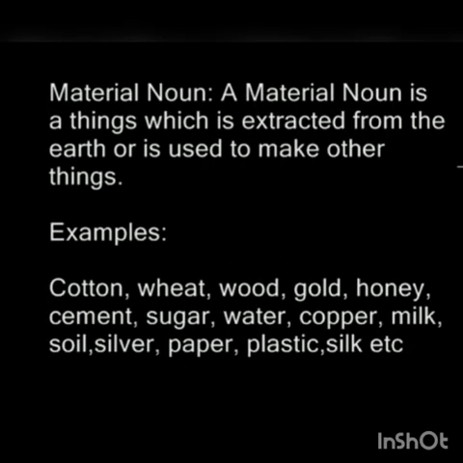Now, next we have material noun. A material noun is a thing which is extracted from the earth or is used to make other things. For example, cotton, wheat, wood, gold, honey, cement, sugar, paper, silver, silk, etc.